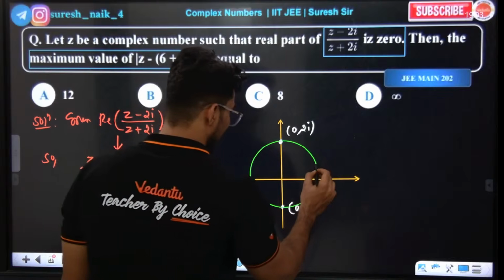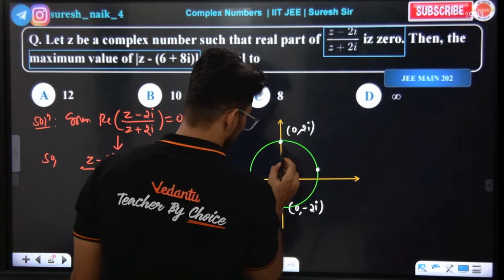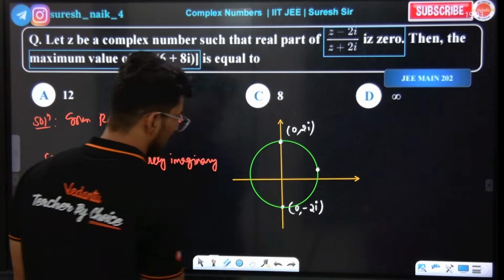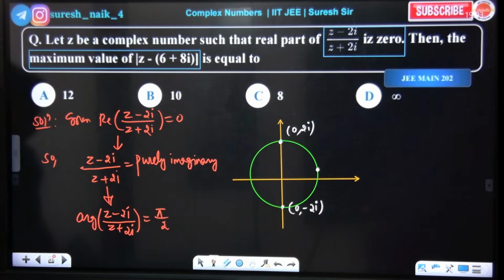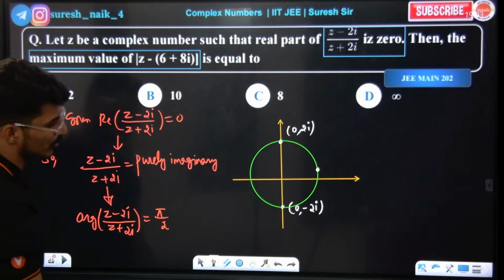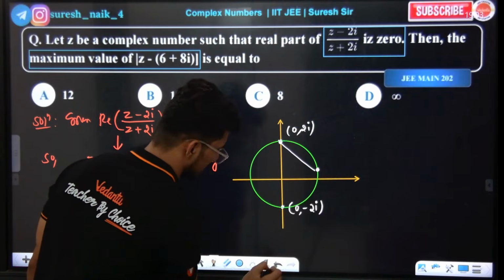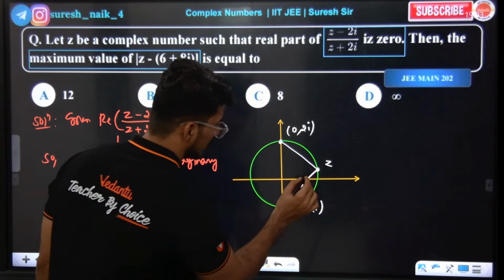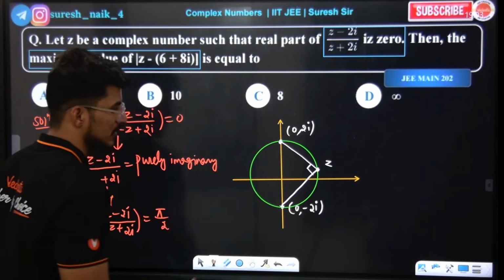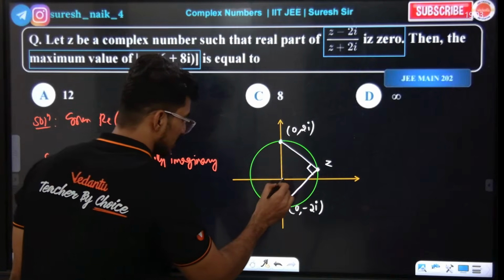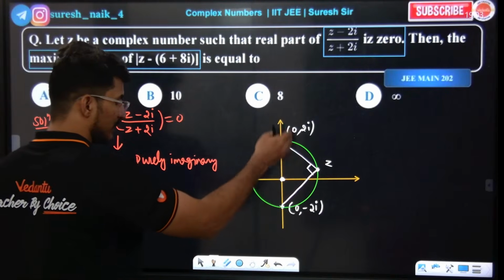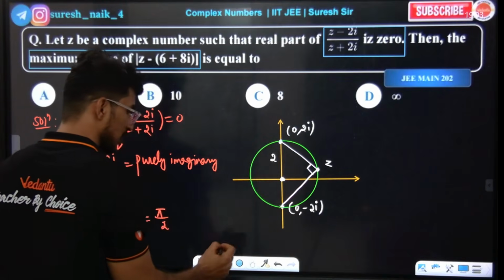So 90 will be somewhere here. These are the end points of the diameter, not z1 and z2. The 90 will be where the diagram shows, and this will be z. In the semicircle, the center is the midpoint of these two, and the radius is 2.